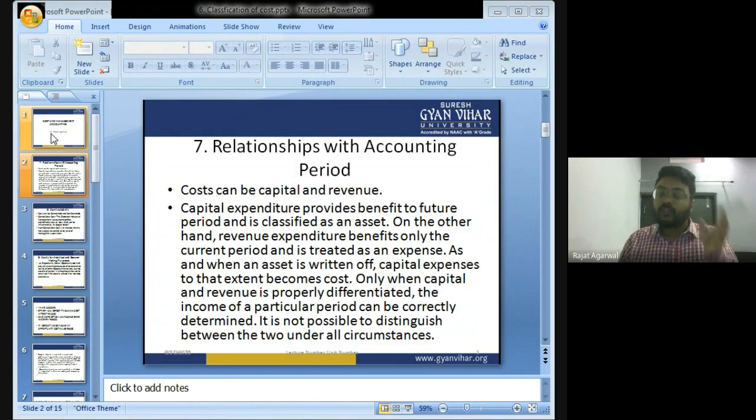Got my point? So the expenditure on purchasing the machine is a capital expenditure because it will provide benefit in future. It will help in manufacturing the mobile phone, then I will sell the mobile phone and earn profit. So that's why it is also classified as an asset. An asset is something that provides some benefit in future.